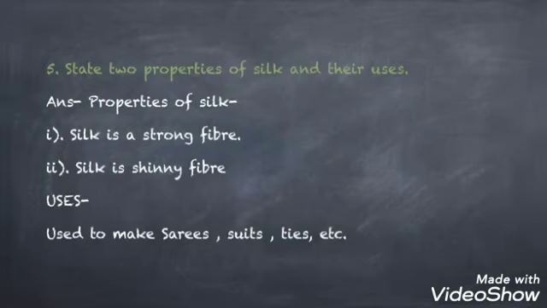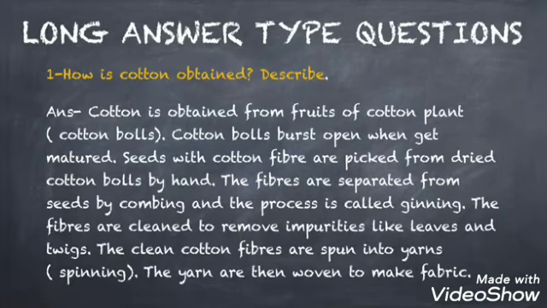Here are the long answer type questions. The first question is, how is cotton obtained? Describe. So here is the answer. Cotton is obtained from the fruit of the cotton plant, that is called cotton balls. Cotton balls, when they get mature, burst open with seeds and cotton. Fibers are picked from the dried cotton ball by hand. The fibers are separated from the seed by combing, and this process is called ginning.